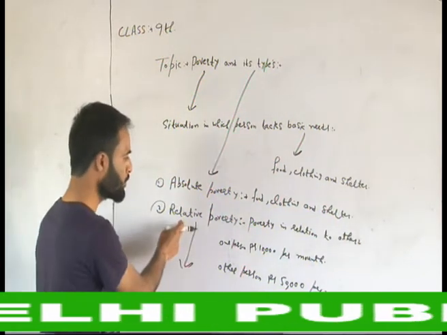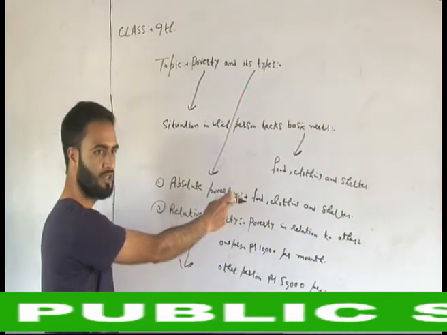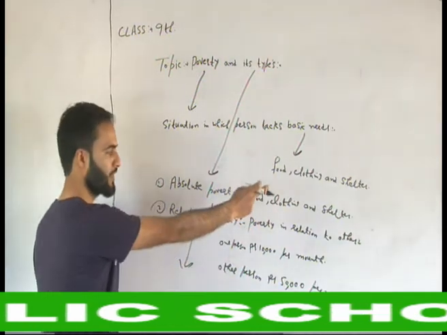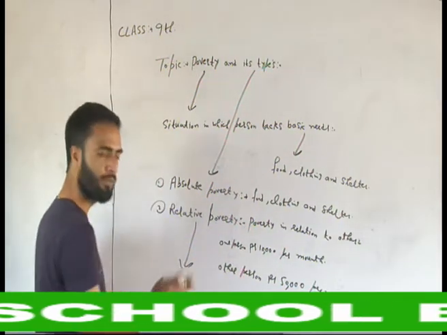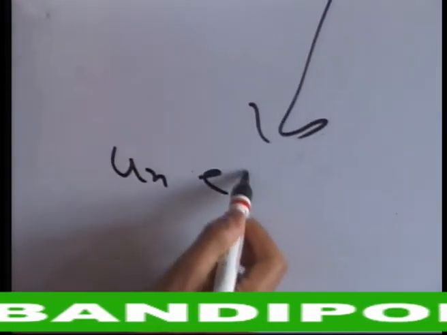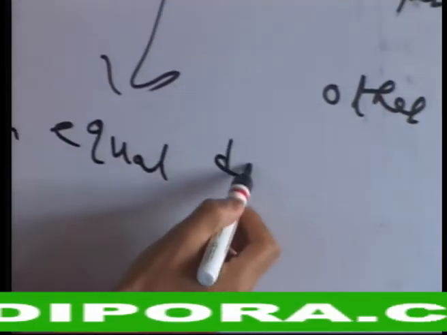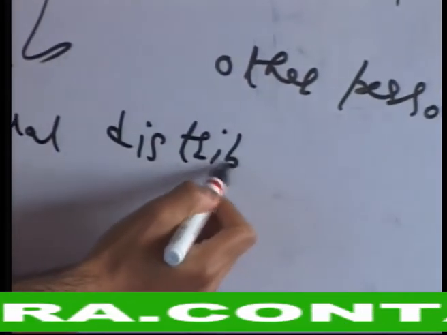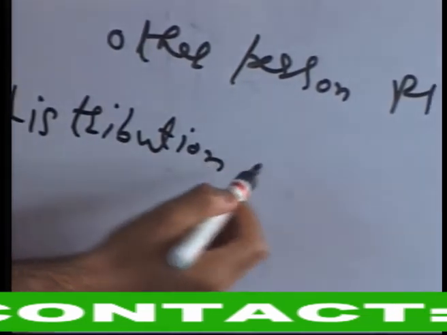Remember this: absolute poverty arises due to lack of basic necessities, that is food, clothing and shelter. But relative poverty arises because of unequal distribution of income.